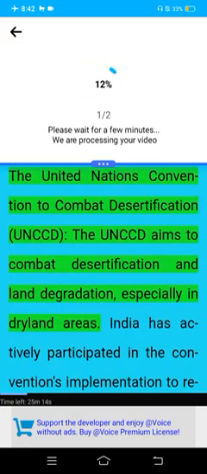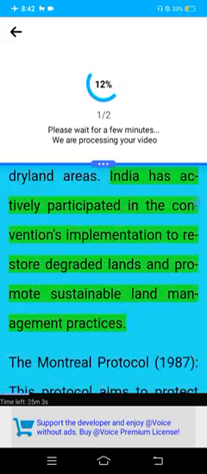The United Nations Convention to Combat Desertification (UNCCD). The UNCCD aims to combat desertification and land degradation, especially in dryland areas. India has actively participated in the convention's implementation to restore degraded lands and promote sustainable land management practices.